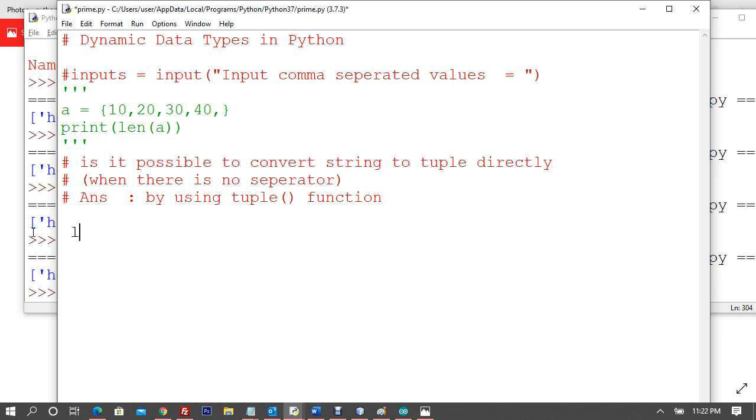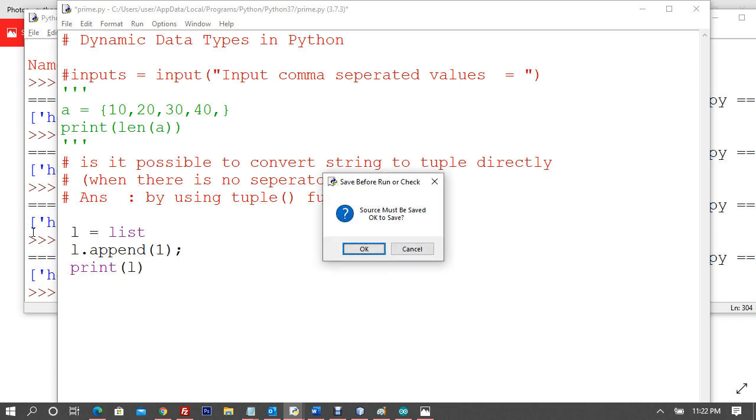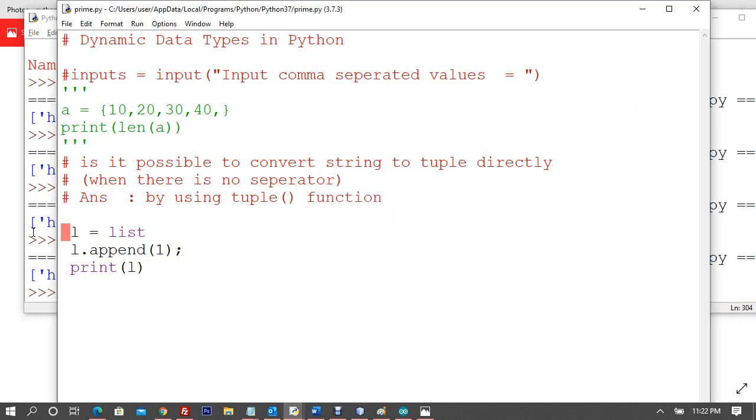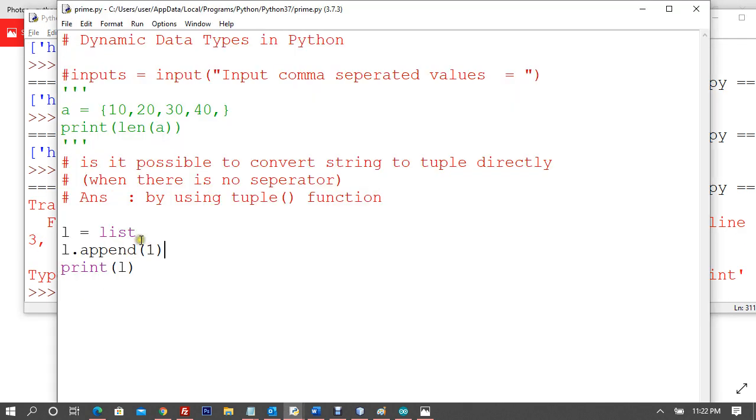So let's say L is equal to list, and I will say L dot append 1. Then I'll say print L. So append is going to take the character and append it at the end. I still have this bad habit, but I have to declare the list with parentheses.